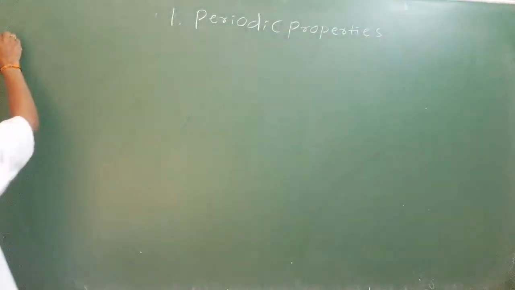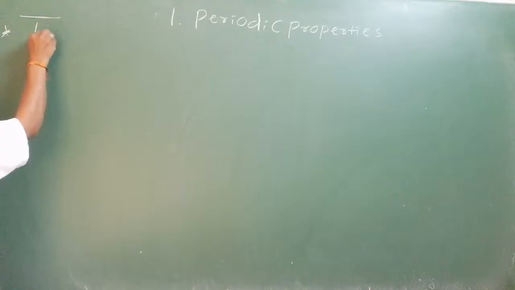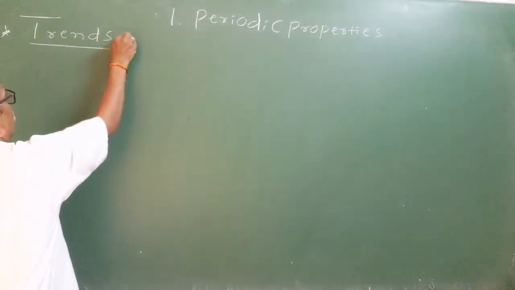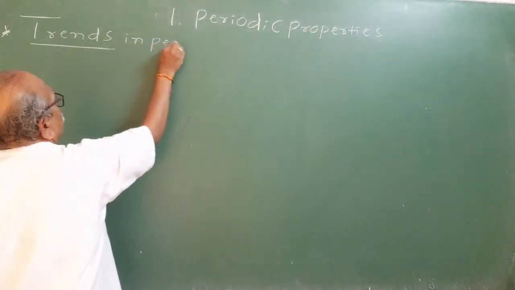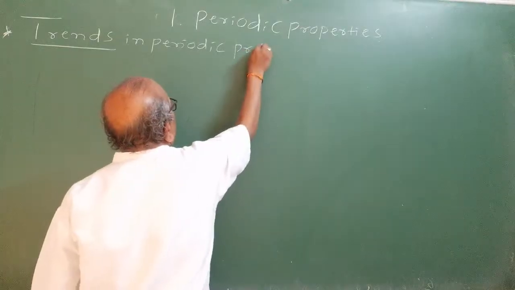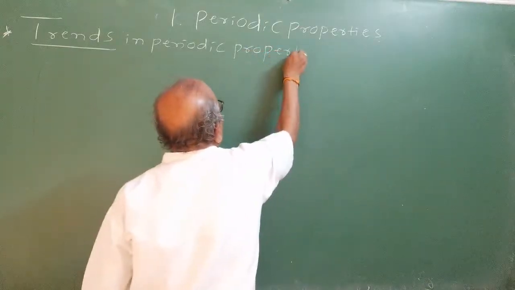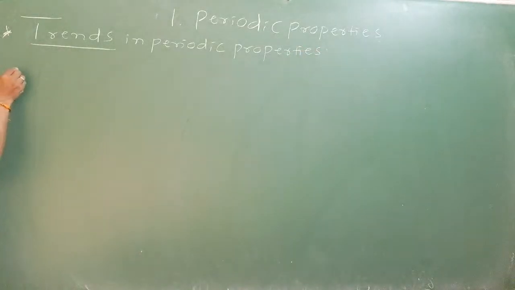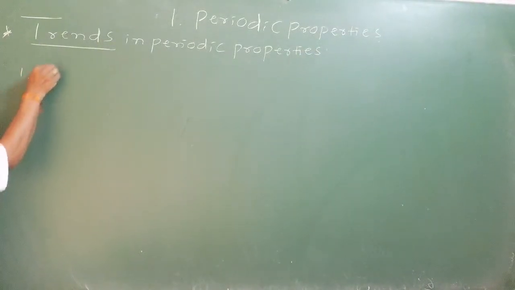Today we'll start learning trends in periodic properties. Trends means variation. Different periodic properties we are discussing, and the first periodic property is atomic size.